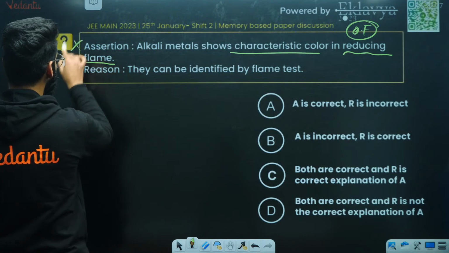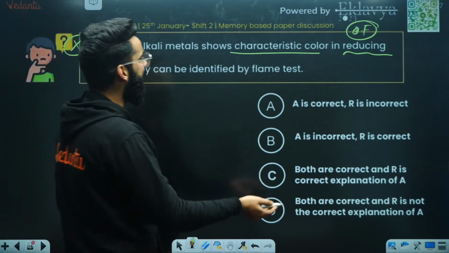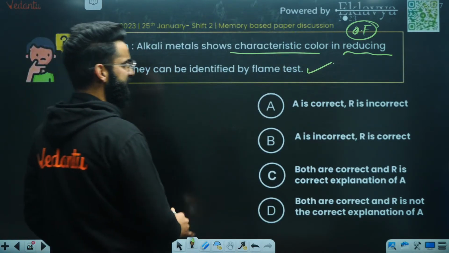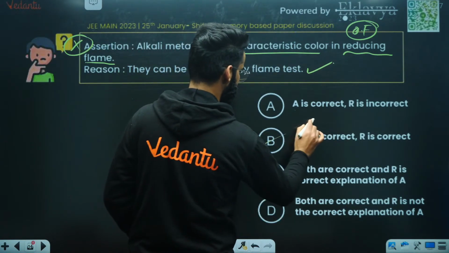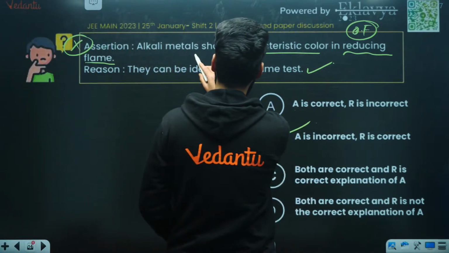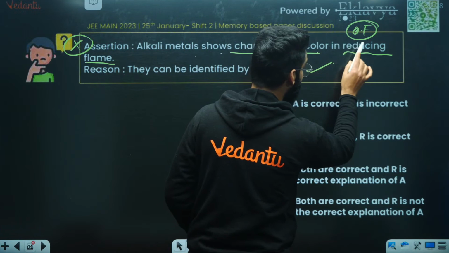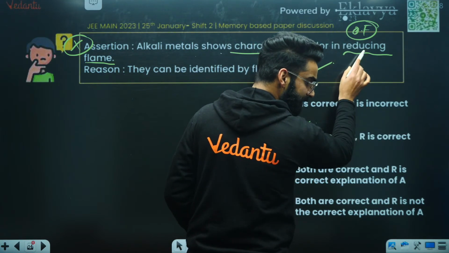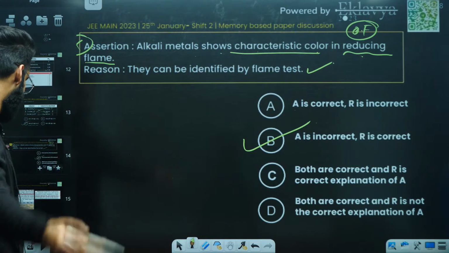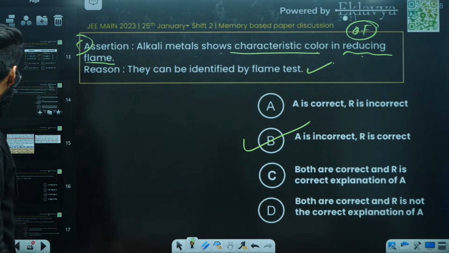So this statement, I'm just making it across. They can be identified by the flame test. Absolutely, they can be identified with the flame test. So A is incorrect and R is correct. A is incorrect, R is correct, right? In your NCERT, it's mentioned that alkali metals show characteristic color in the oxidizing flame, but over here they have given the reducing flame. Perfect. Be careful with all these for the ones who are going to write it in the upcoming ones, right?